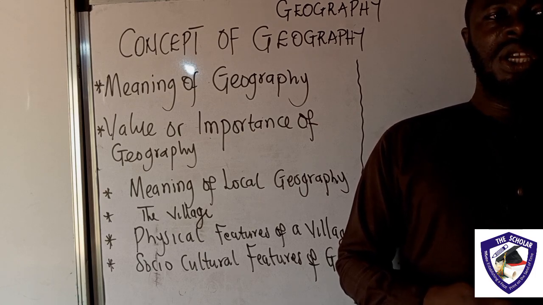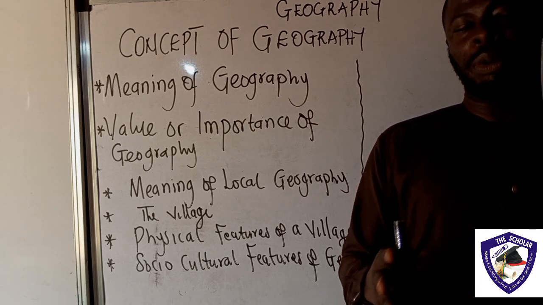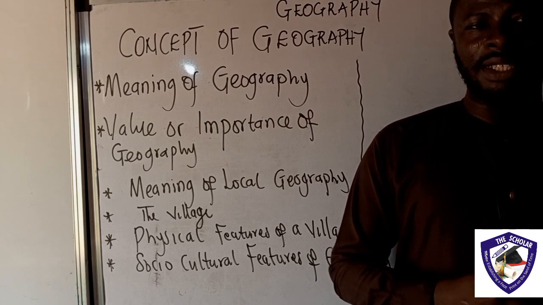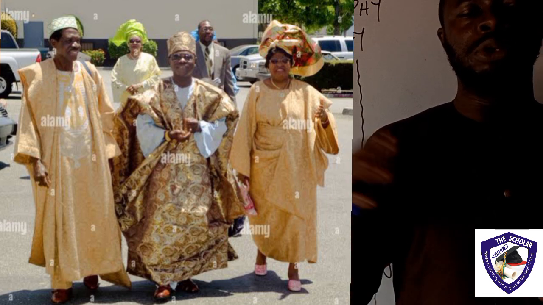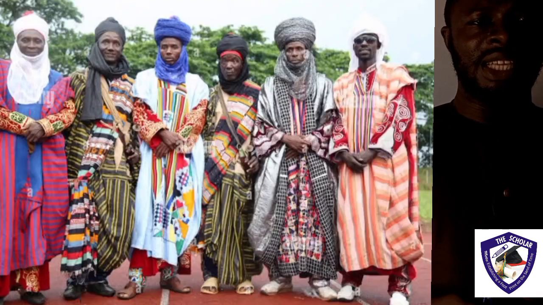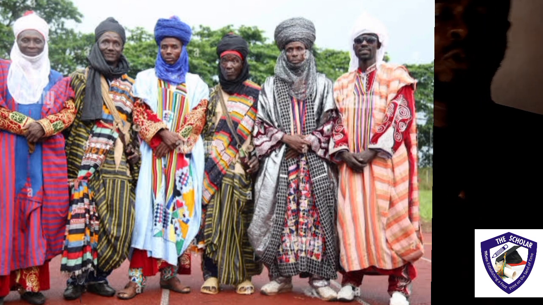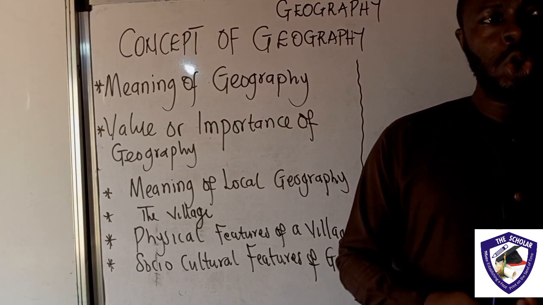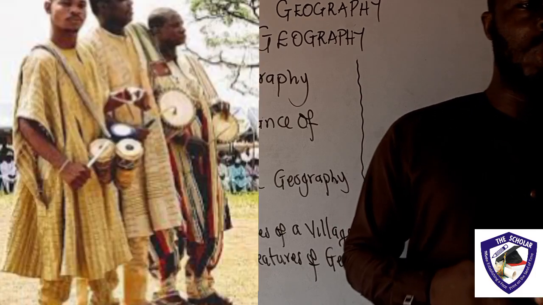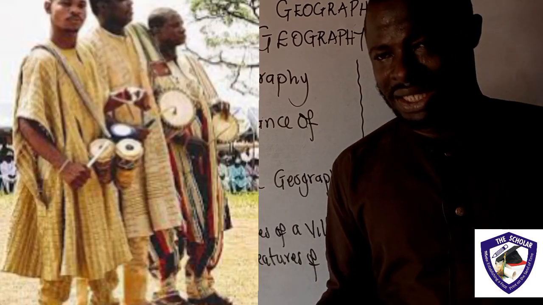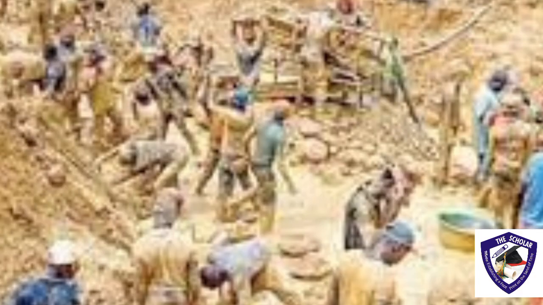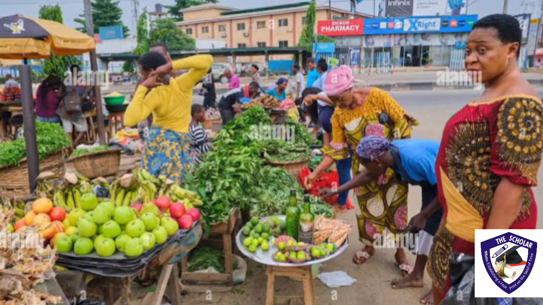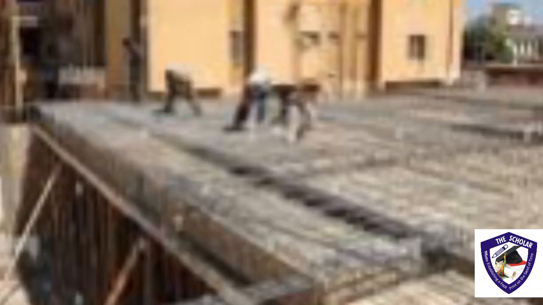So geography is concerned with the study of different people in different localities. You know, we have the Igbira people, we have the Soko, the Biobio, the Yoruba, the Igbo, the Calabar, the Fulani, the Hausas, etc. Geography is also concerned about the activities. When we say the activities, we talk about the agricultural activities, the mining, the fishing activities that they engage in, trading, manufacturing, construction, and so on.